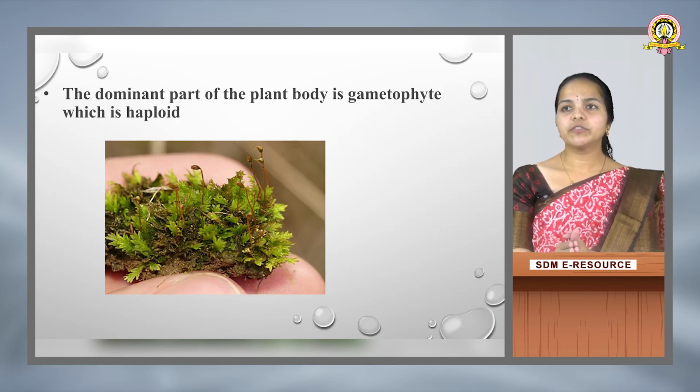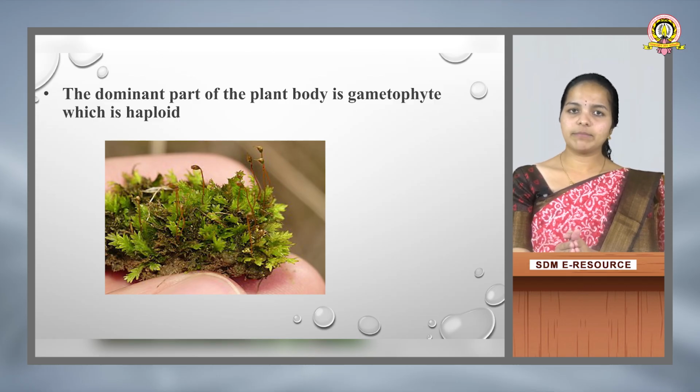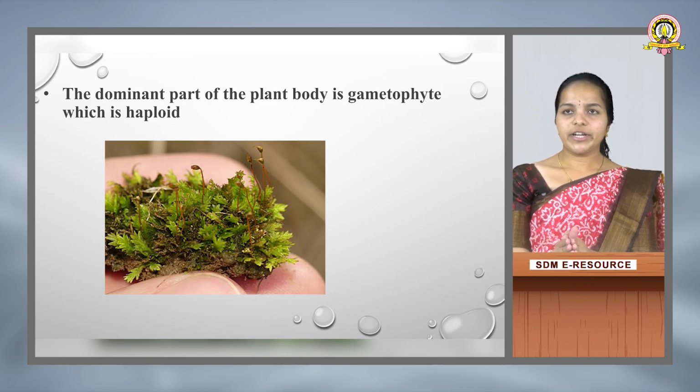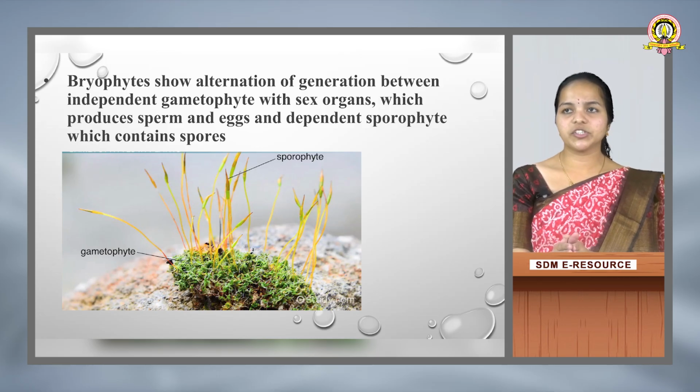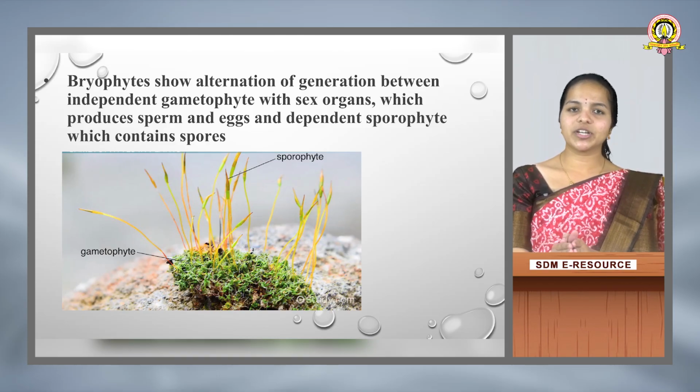The dominant part of the plant body is the gametophyte, which is haploid. Bryophytes have two alternating generations, the sporophyte and the gametophyte generation. The dominant part, the majority, is the gametophyte, which is haploid, consisting of a single set of chromosomes from one of the parents. They show alternation of generations between an independent gametophyte with sex organs which produce sperms and eggs, and a dependent sporophyte which contains the spores.